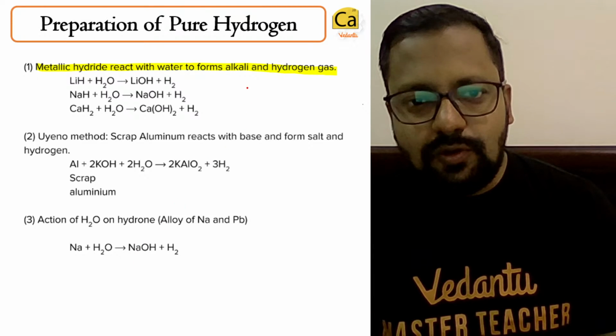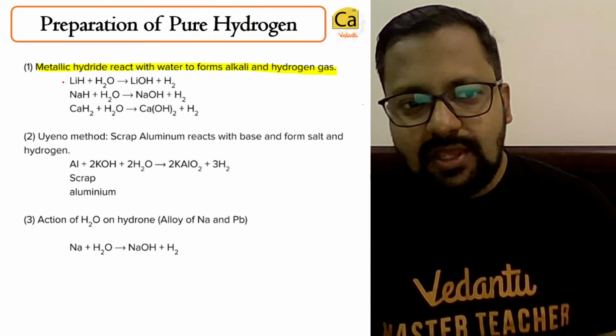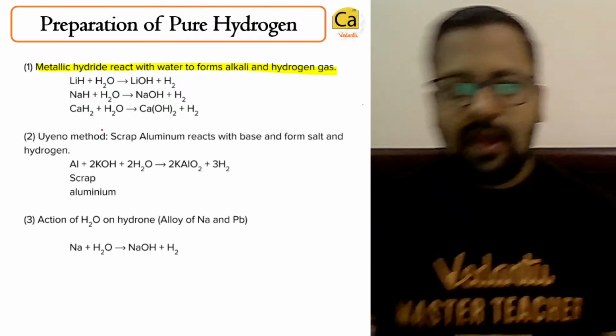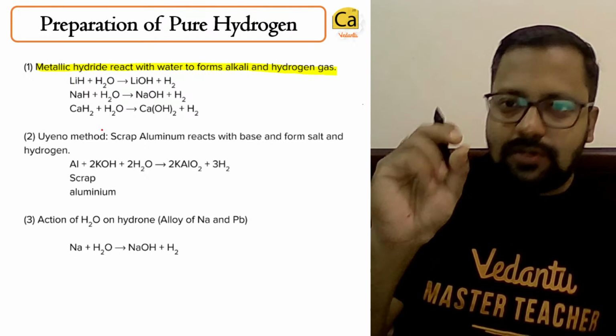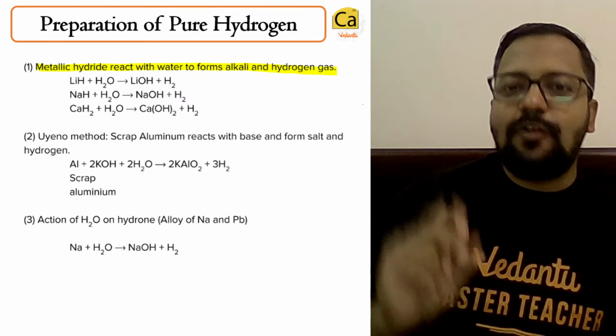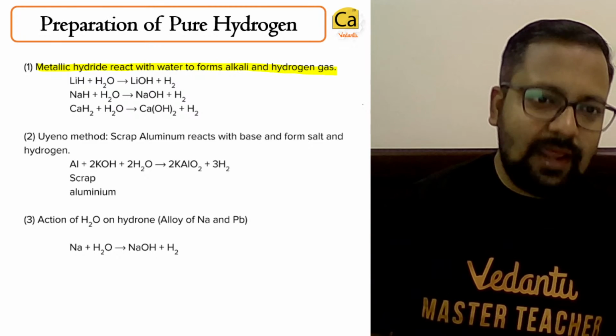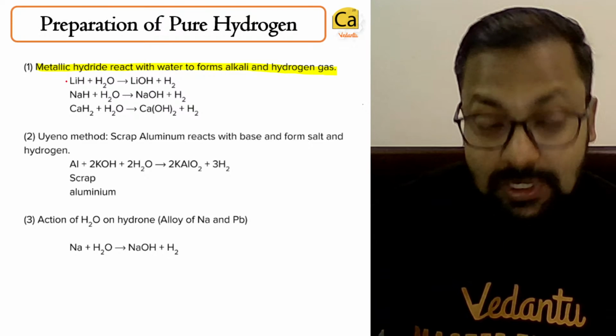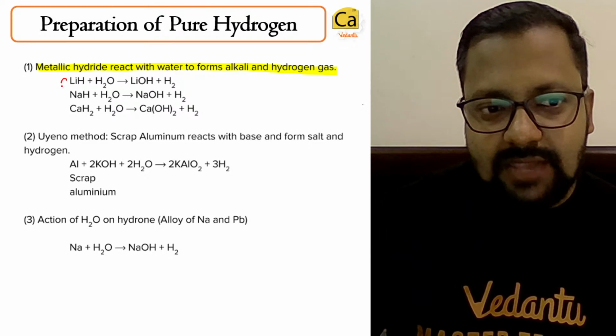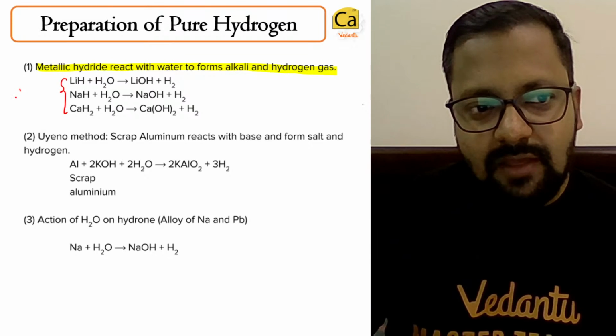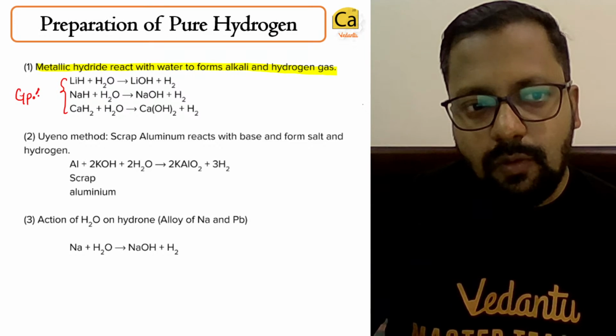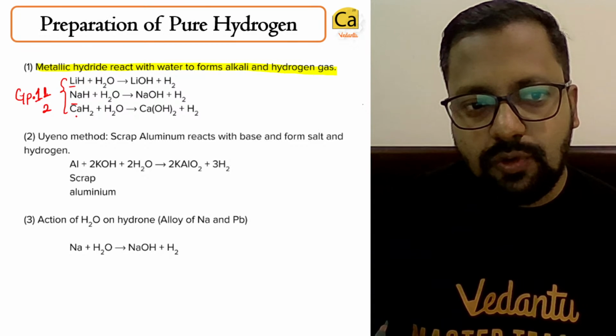A hydride is a substance where hydrogen is connected to a metal, non-metal, or a transition element metal. Mostly, if I say metallic hydrides, I am taking those hydrides which are of group 1 and 2. Can you see this? Lithium, sodium, calcium.